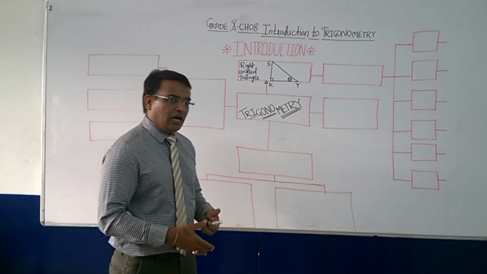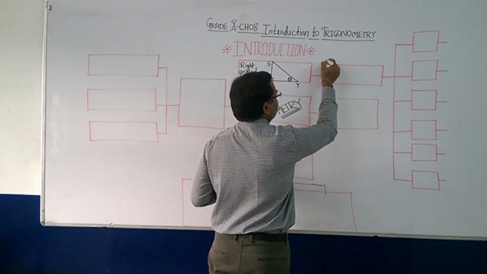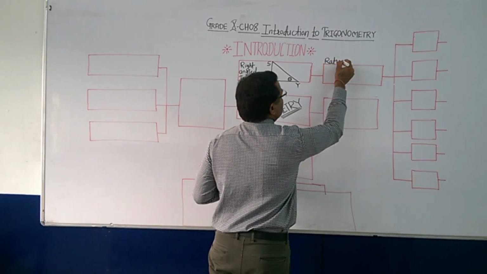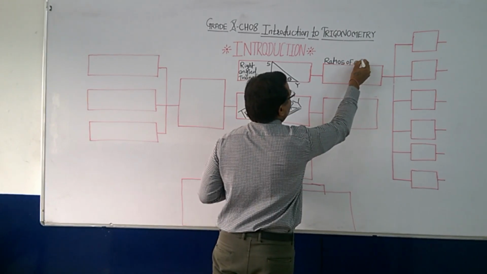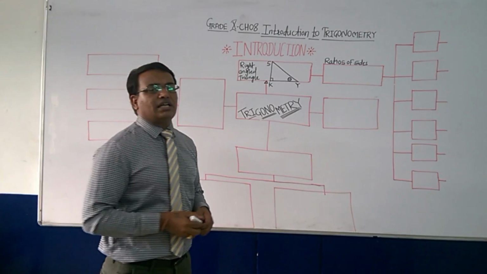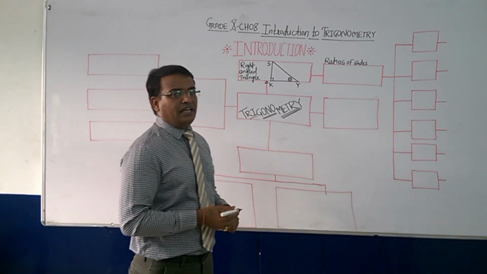What will we be doing now? We will be finding out the ratios of sides. Ratios of which sides?